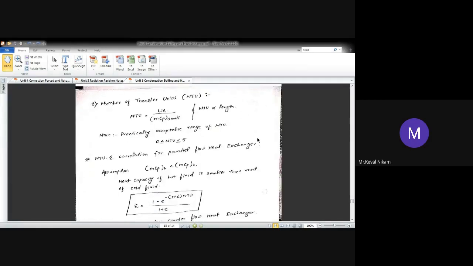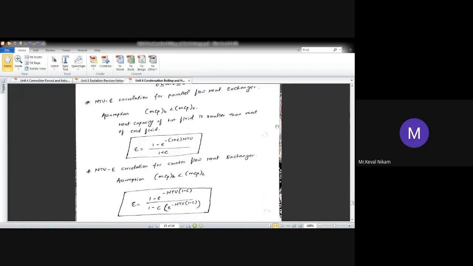The next is the number of transfer units. It will be equal to UA upon MCP small. Here UA is the overall heat transfer coefficient, and MCP small is the minimum heat capacity rate. The practical acceptable range of NTU is 0 to 5. NTU depends directly upon length. As you can see, NTU is equal to UA, so area is in the numerator. That's why NTU depends directly upon length.